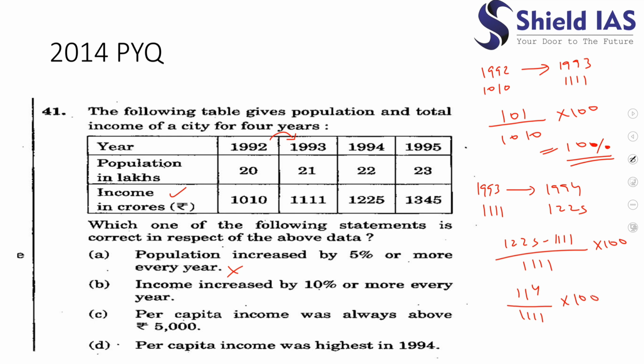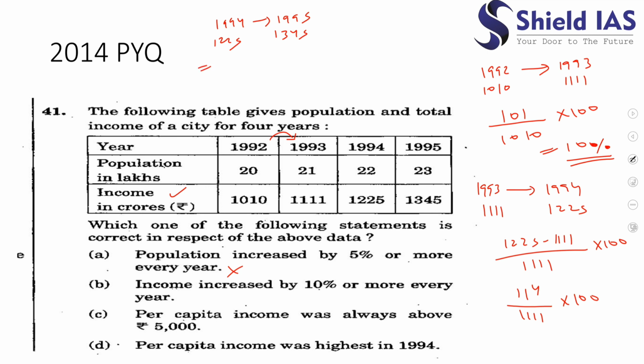Then from 1994 to 1995, let us calculate: 1225, and here it is 1345.